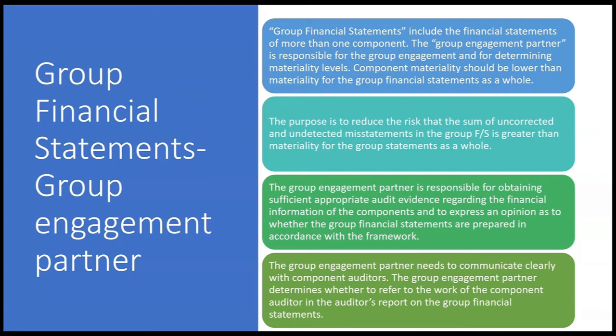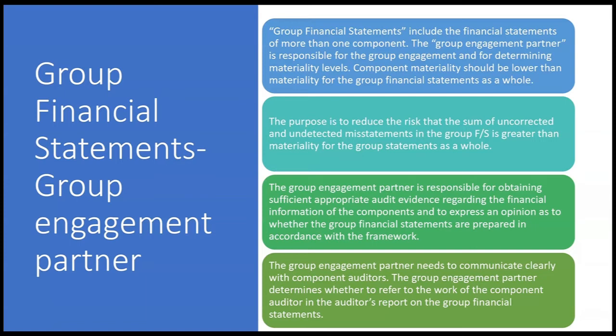And there'll always be a group engagement partner. This is the big chief. This is the individual responsible for the group engagement and for determining materiality levels. Let's talk about materiality levels in a group audit. Component materiality should be lower than materiality for the group financial statements as a whole.